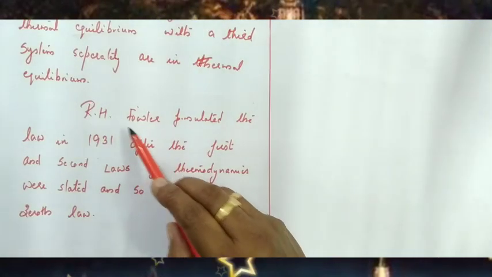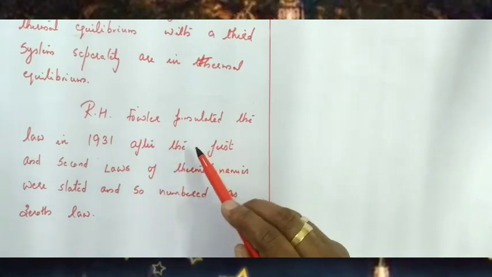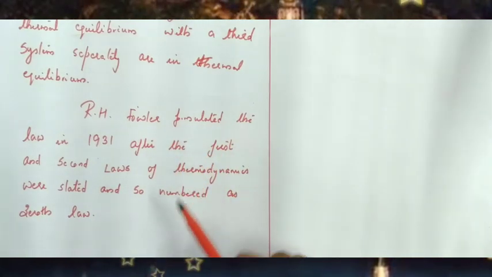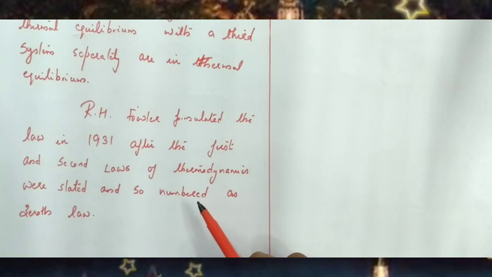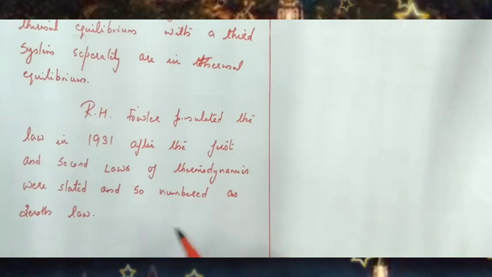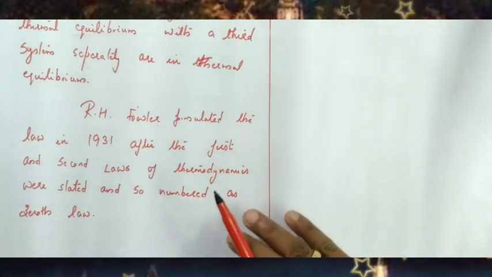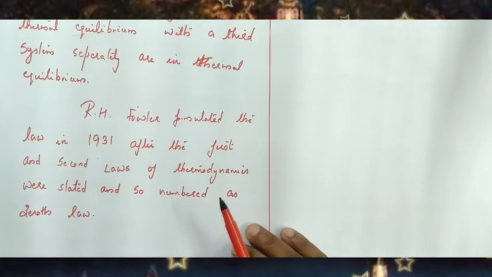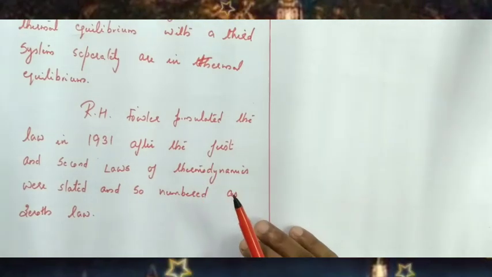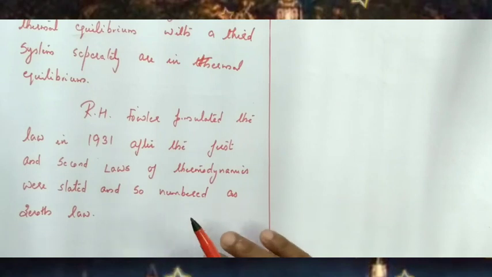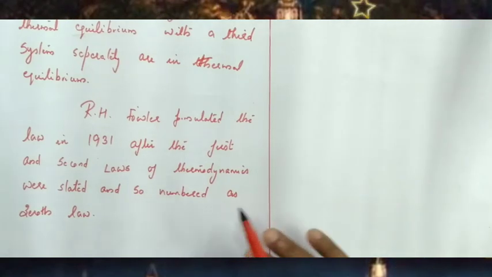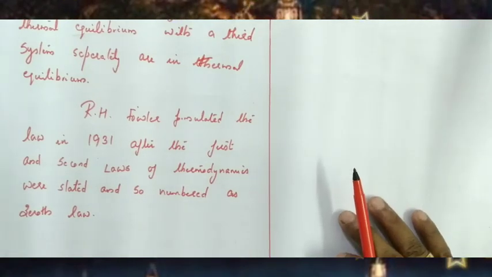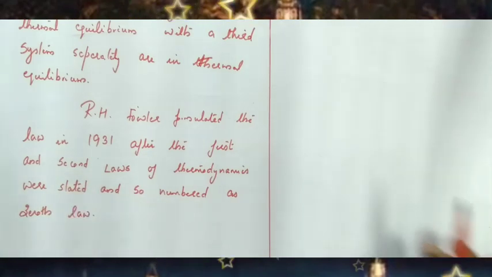So why is it called the zeroth law? The scientist R.H. Fowler formulated the law in 1931, long after the first and second laws of thermodynamics were stated. But this law is considered to be the basic or fundamental law of thermodynamics, and hence it is numbered as the zeroth law. Clear, children? So what is the zeroth law? If two systems are in thermal equilibrium with a third system separately, they are in thermal equilibrium with each other.